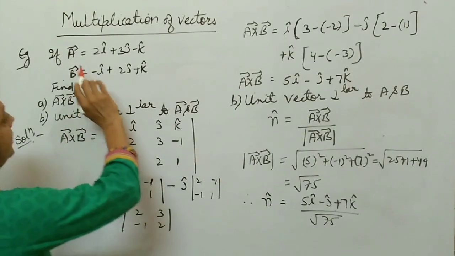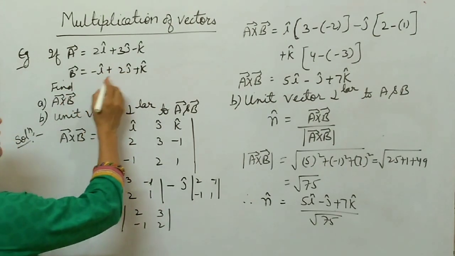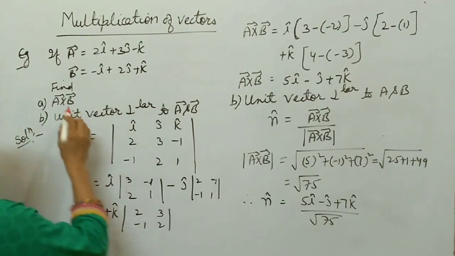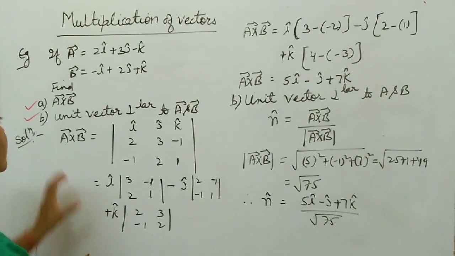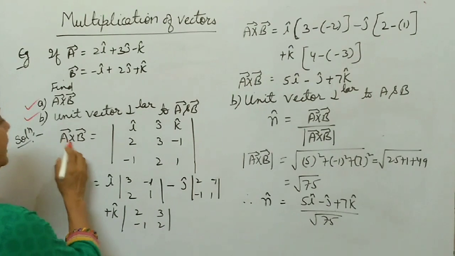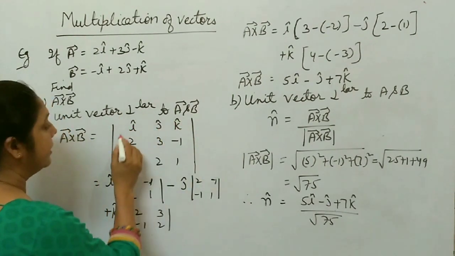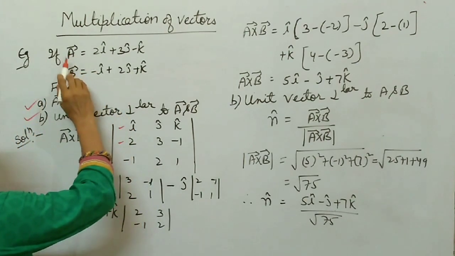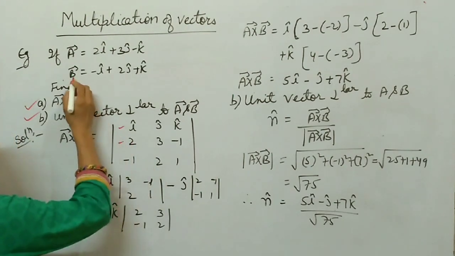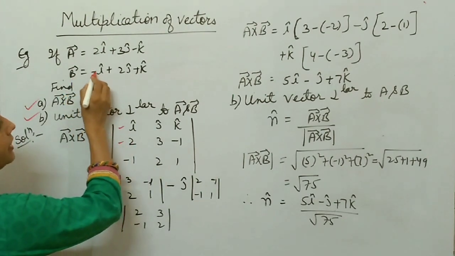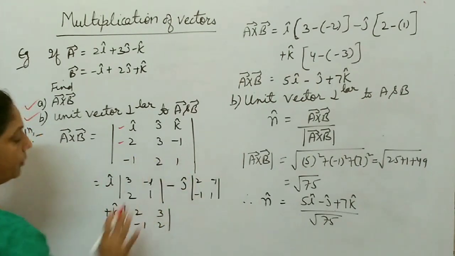Now, the question: vector A is given as 2i plus 3j minus k, and vector B is given as minus i plus 2j plus k. You have to find first A cross B and then the unit vector perpendicular to A and B. So how do you find A cross B? To find A cross B, you write in the first row i, j, k unit vectors. In the second row, components of A: 2, 3, minus 1. Then in the third row you write components of B: minus 1, 2 and 1.